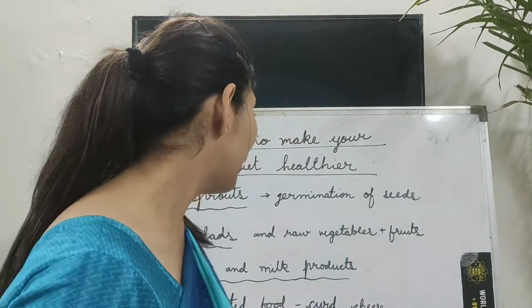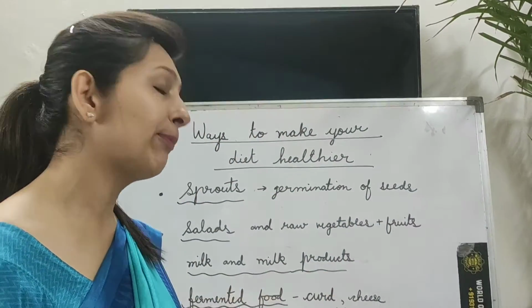That is cucumber. You don't need to cook cucumber; you eat it raw. Similarly, tomato. You can eat tomato raw as well as cooked. Similarly, onions. Then we have milk and milk products.